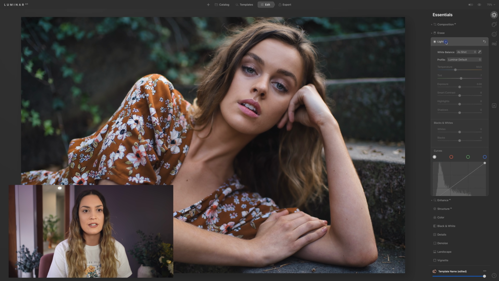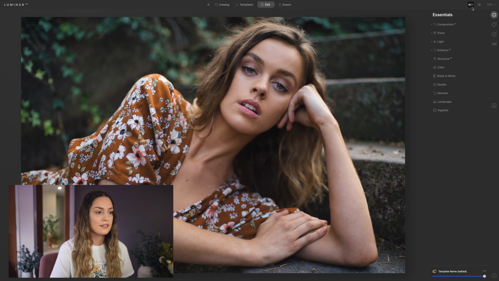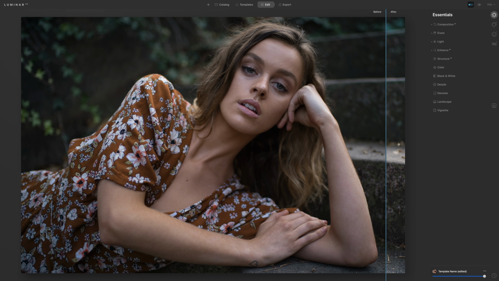And then just the final thing that I want to do to this photo is actually warm it up a little bit. I'm just going to go back into Essentials, select light, and just bring up the temperature very slightly to warm up our portrait. So I'll show you guys a final before and after of our image here. So here we have the before and here we have the after.